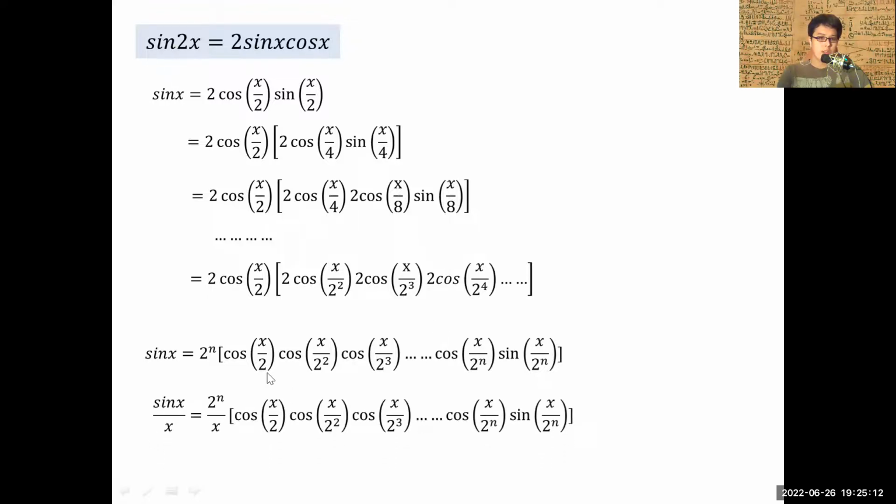So what's going to happen next is I'm going to divide both sides of the equation by x. If I divide by x over here, I'm going to divide by x over there.